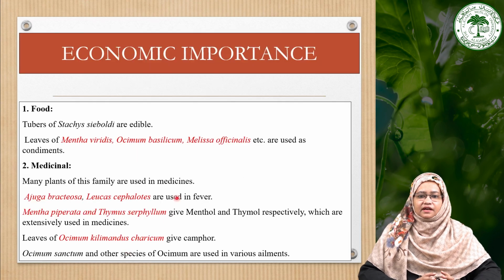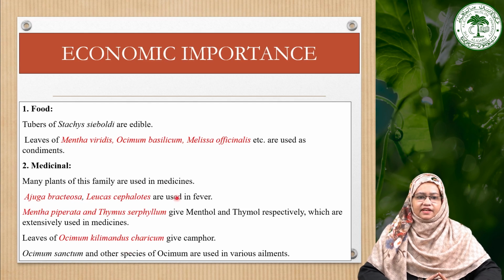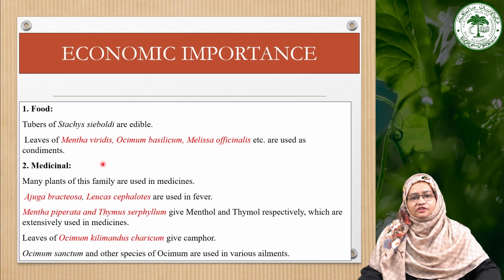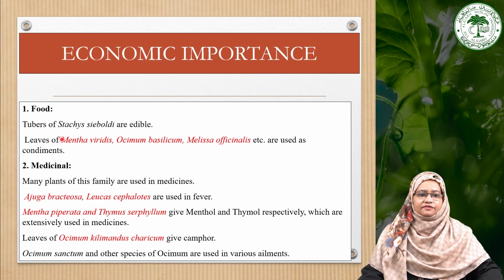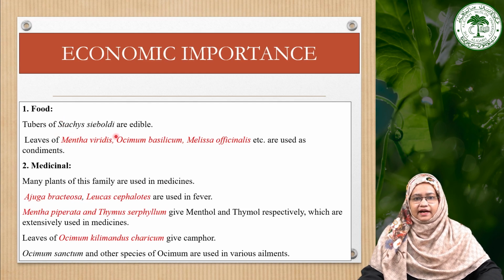Now moving towards the economic importance of this particular family, Lamiaceae. As we have discussed, this family has many economic importances due to the presence of herbaceous plants, and they also have an aromatic odor. First, food: tubers of Stachys are edible. Then the leaves of Mentha, Ocimum, Melissa are also used as condiments, and they also yield essential oils.